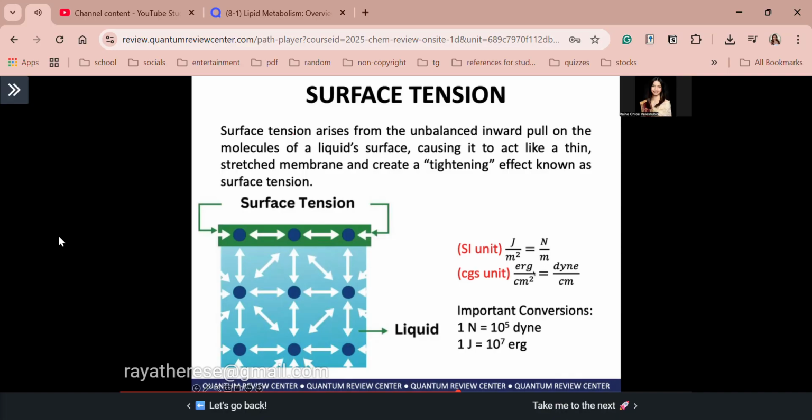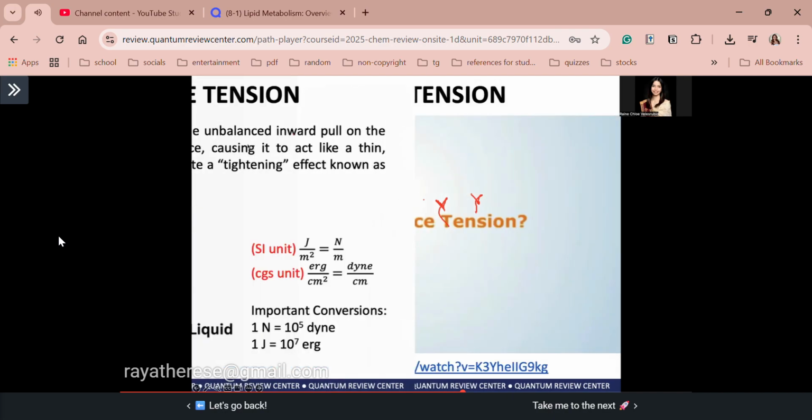CGS unit, it is erg over CM squared, which is equal to dyne over CM. Dapat memorize din ang CGS. Okay, guys? So, the important conversions, please take note. 1 Newton is equal to 10 to the power 5 dyne, and 1 joule is equal to 10 to the power 7 erg. Okay? I hope that's clear, guys. So, guys, ang symbol for surface tension ay gamma naman. Gamma. Okay? So, guys, to learn more about surface tension, kindly watch this video, please.